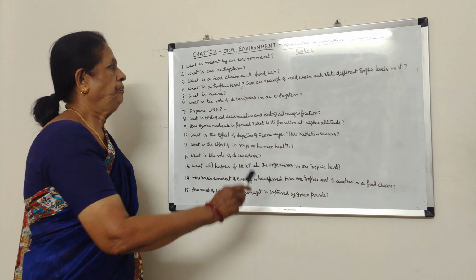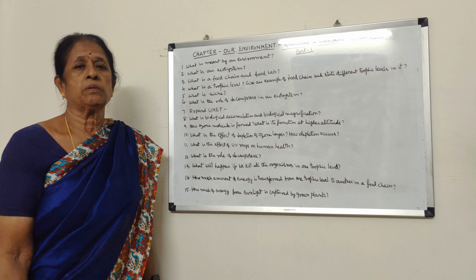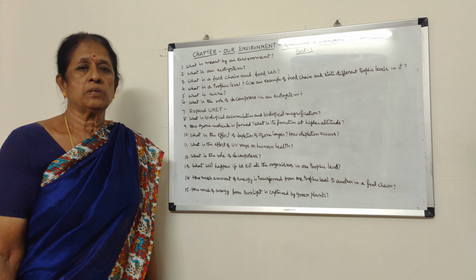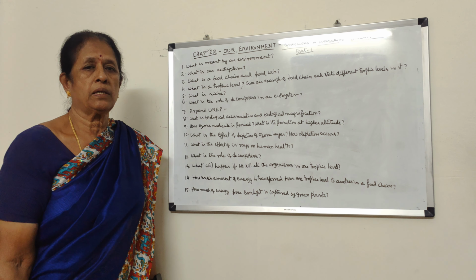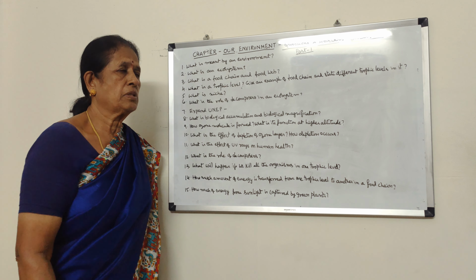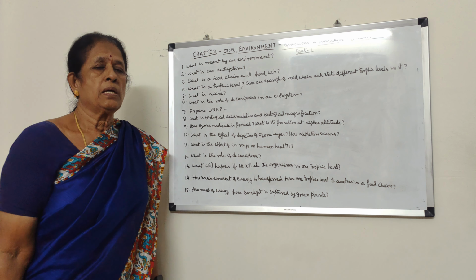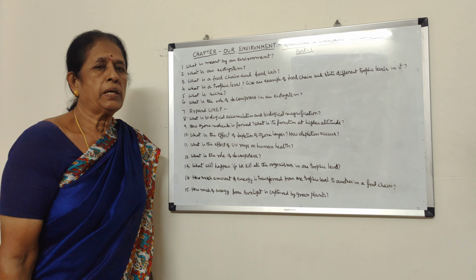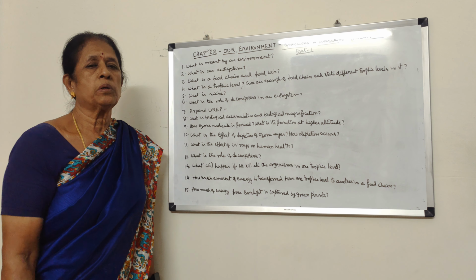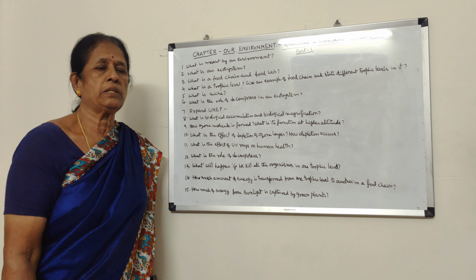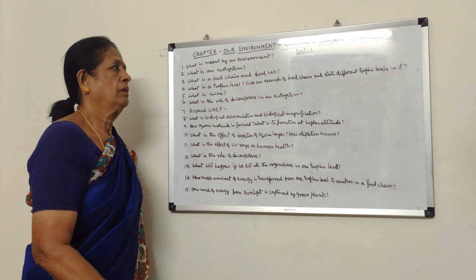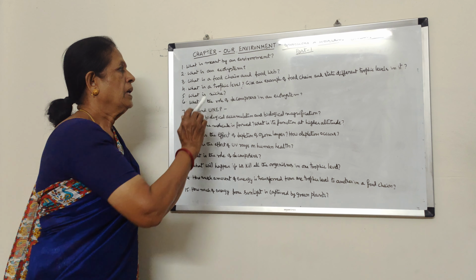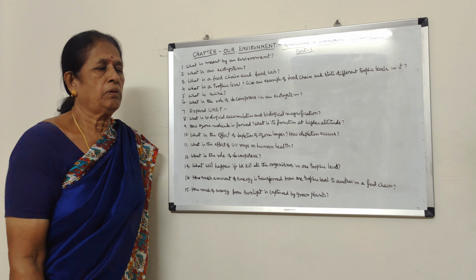So that is ecosystem. Different types of ecosystems are there: forest ecosystem, desert ecosystem, aquatic ecosystem, terrestrial ecosystem. But in all these ecosystems, both biotic and abiotic factors exist together. Both are interdependent. Each one is dependent on the other. Okay, that is ecosystem. What is a food chain and food web?